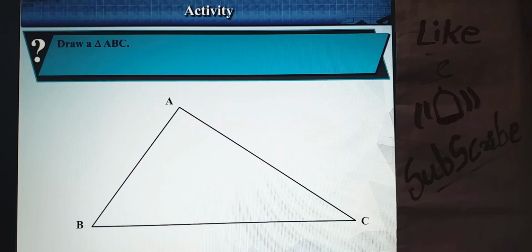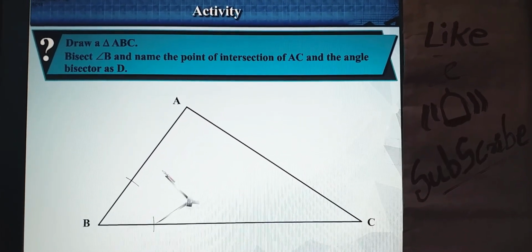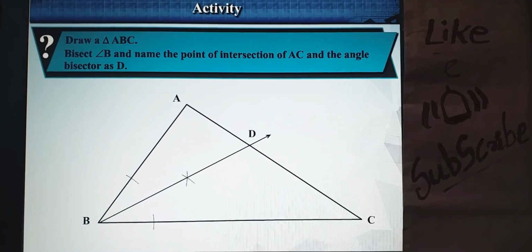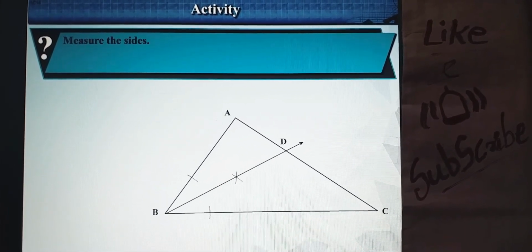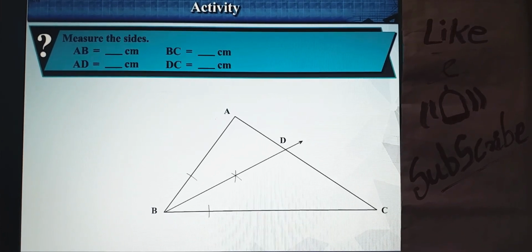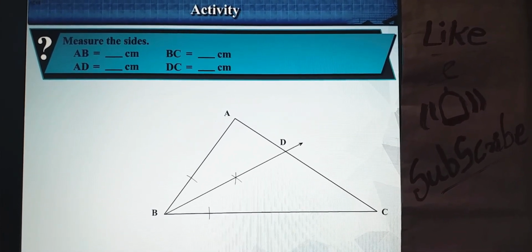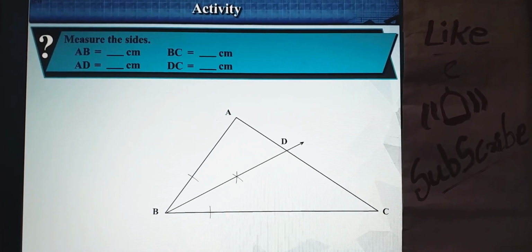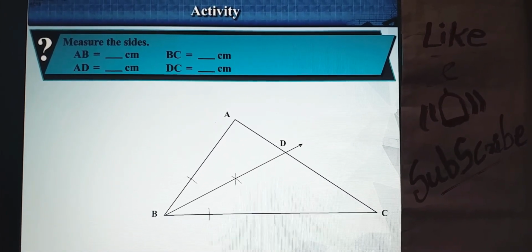Draw angle ABC. Bisect angle B and name the point of intersection of AC and the angle bisector as D. Measure the sides. AB = dash centimeters. BC = dash centimeters. AD = dash centimeters. DC = dash centimeters.